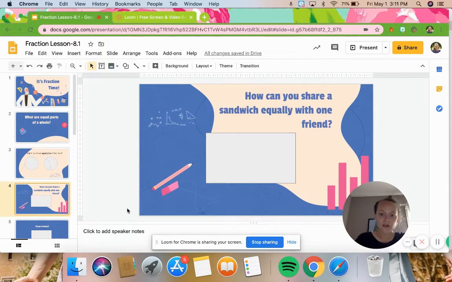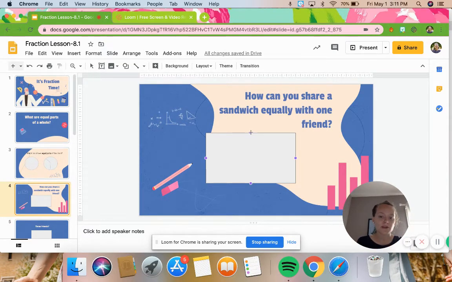All right, how can you share a sandwich equally with one friend? So you have your friend and you have yourself. So there's two people that this sandwich is being shared with. So I need to think about how I'm going to divide this sandwich so that my friend and I have the same amount of sandwich.